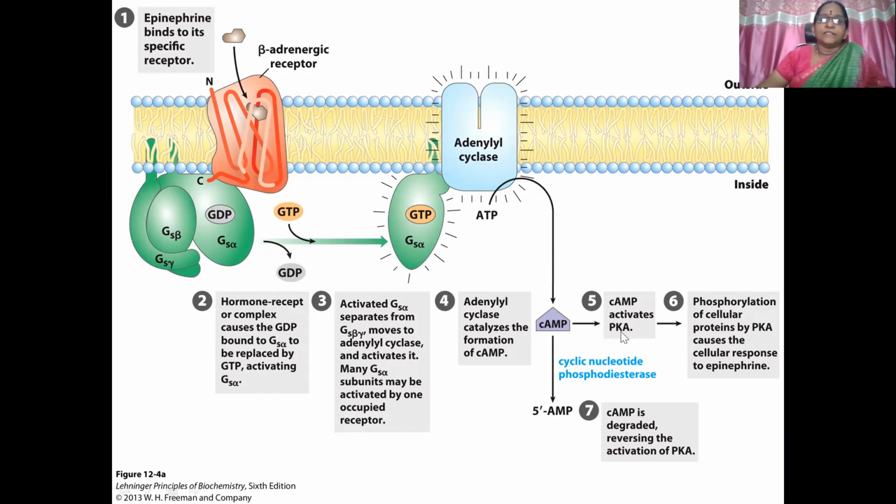Then this cyclic AMP further activates protein kinase activity, because of which phosphorylation of cellular proteins and a further cascade of events will result. This cyclic AMP, the second messenger activity, is also terminated by phosphodiesterase enzymes. Because of phosphodiesterase enzyme activity, cyclic AMP, the second messenger, is metabolized, and because of this the activation of the PKA system is reversed.